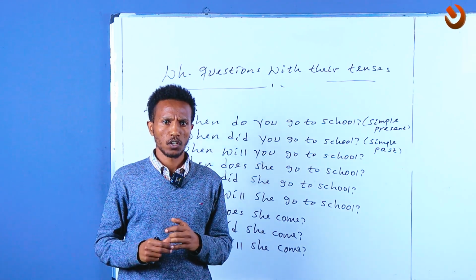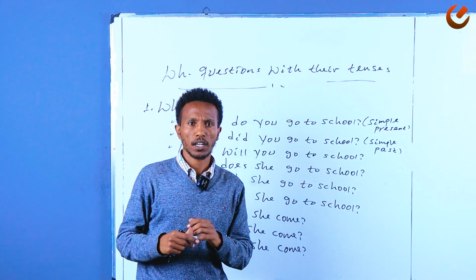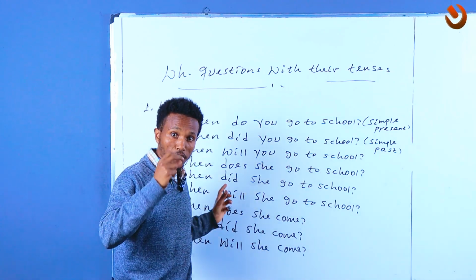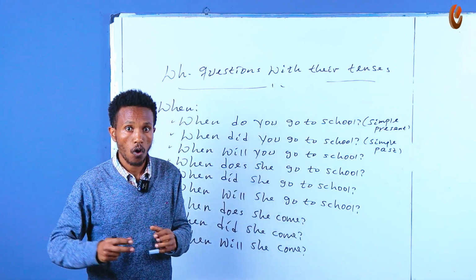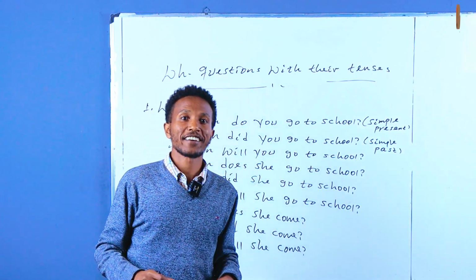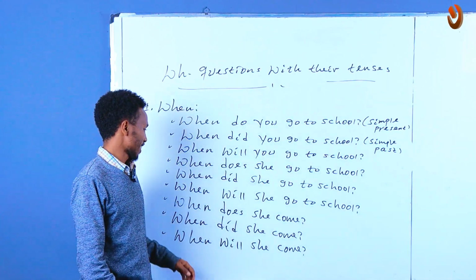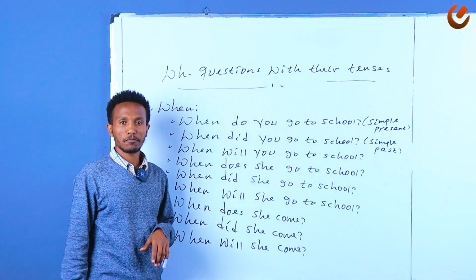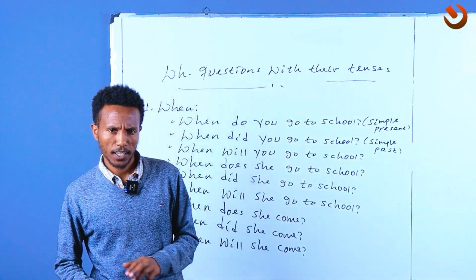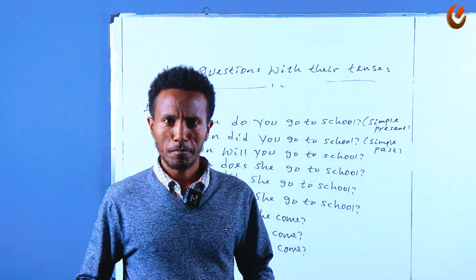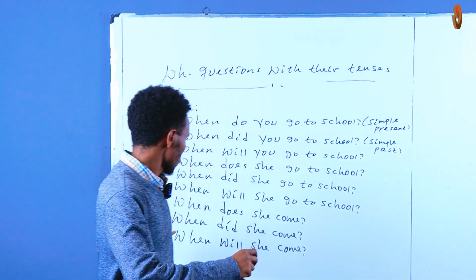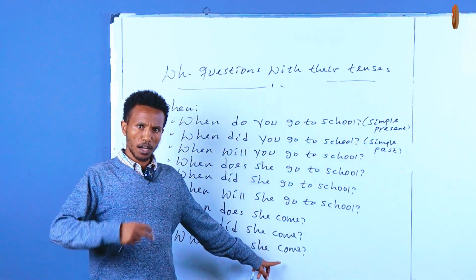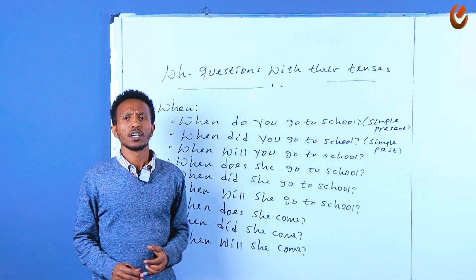You can say she will go to school on Thursday. All right, so when does she come? She will come tomorrow. When will she come? She will come tomorrow. When does she come?